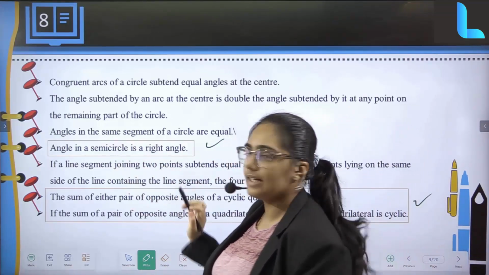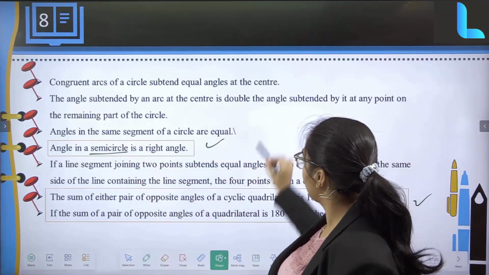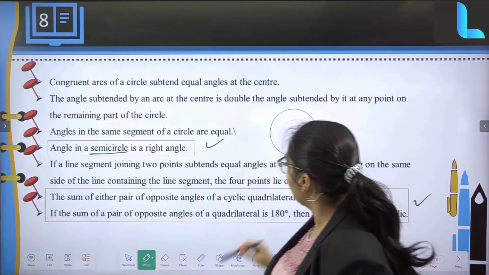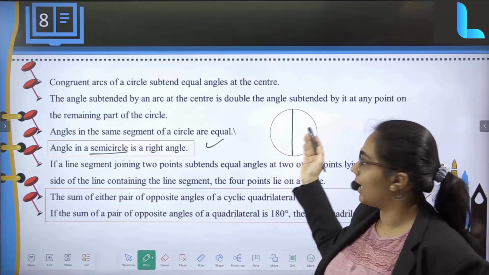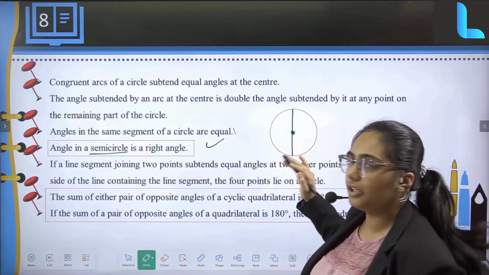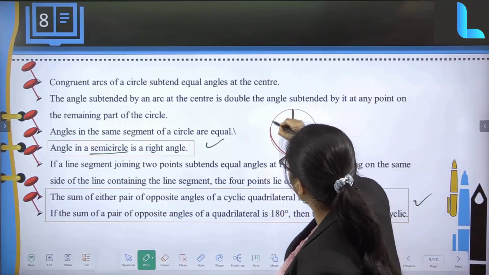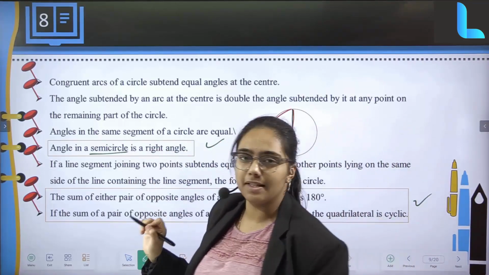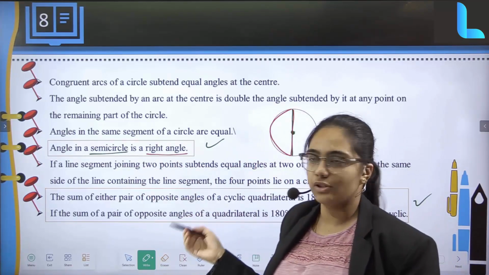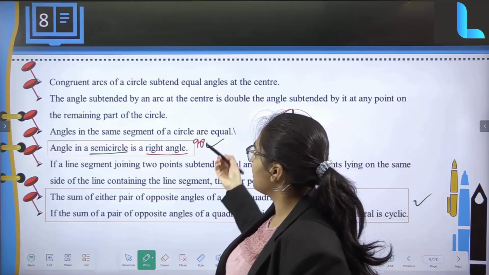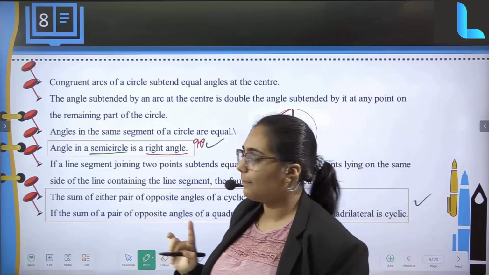Angle in a semicircle is a right angle. So basically, first, what is a semicircle? When I consider a circle again, and I draw a diameter, this diameter is going to cut the circle into two equal halves. So one part of it is going to be my semicircle, right? Now the angle in a semicircle is going to be a right angle, which is nothing but 90 degrees. This would be important for you if you have to solve any question related to semicircles.